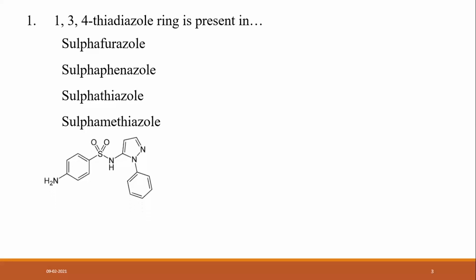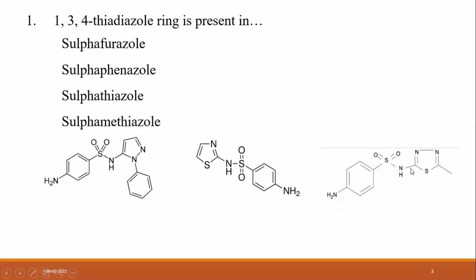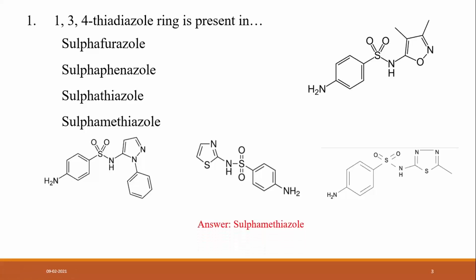So this is a structure of sulfaphenazole, because it indicates a phenyl and azole ring system. The second one is thiazole, sulfathiazole. Thia and azole mean sulfur and nitrogen are present in the heterocyclic ring system. The third one is sulfamethizole, and the last one is sulfafurazole.